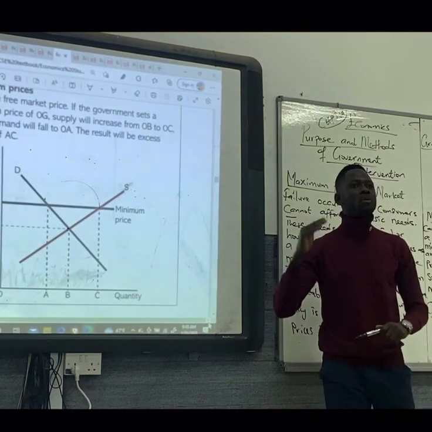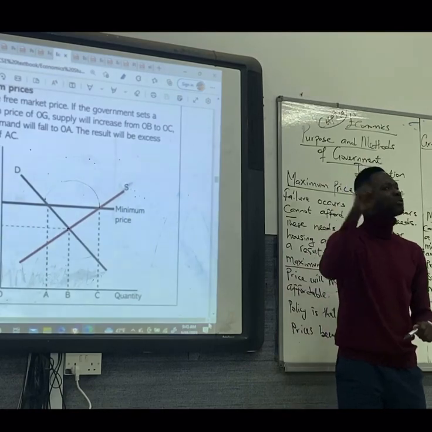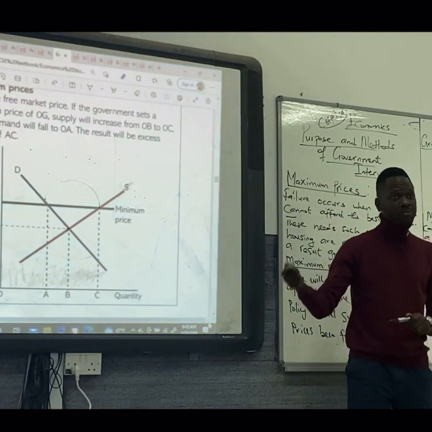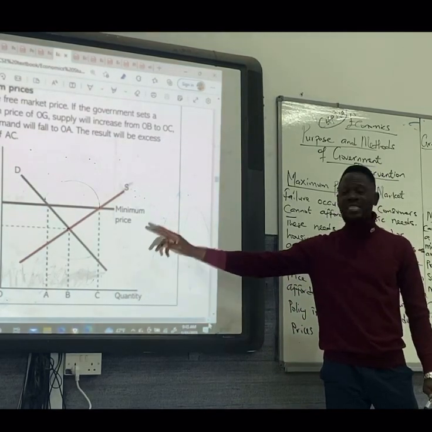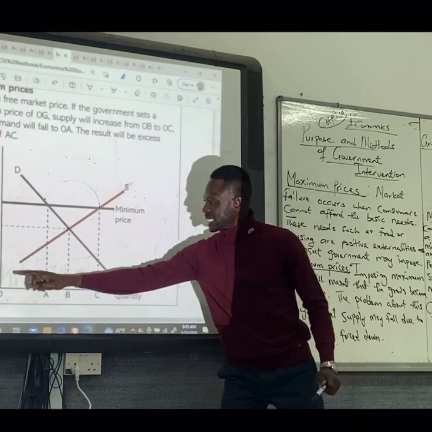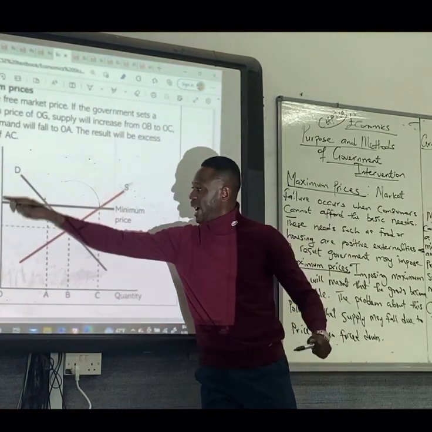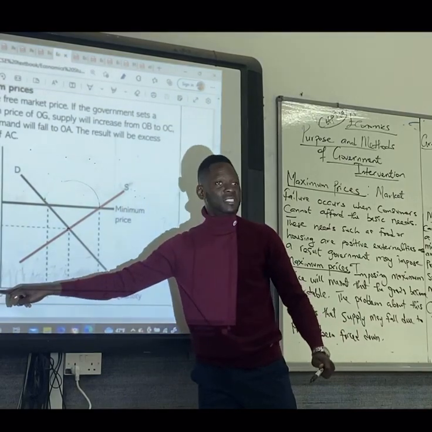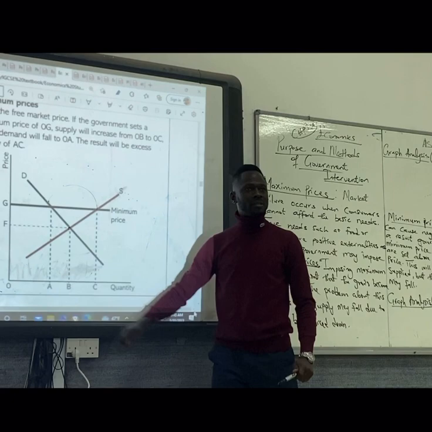Here, excess supply will come up because quantity supply will increase based on the law of supply. The higher the price, the higher the quantity supplied. But the demand will fall. Why? Because prices are rising. And remember the law of demand. The higher the price, the lower the quantity demanded.